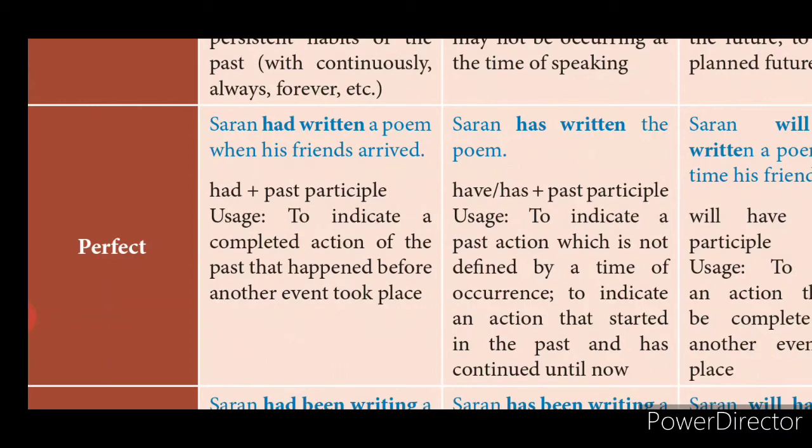To indicate a completed action of the past that happened before another event took place. There are two events and both are in the past. When you are mentioning the first event, you will use past perfect tense, and then you will use some other tense for the later past event.